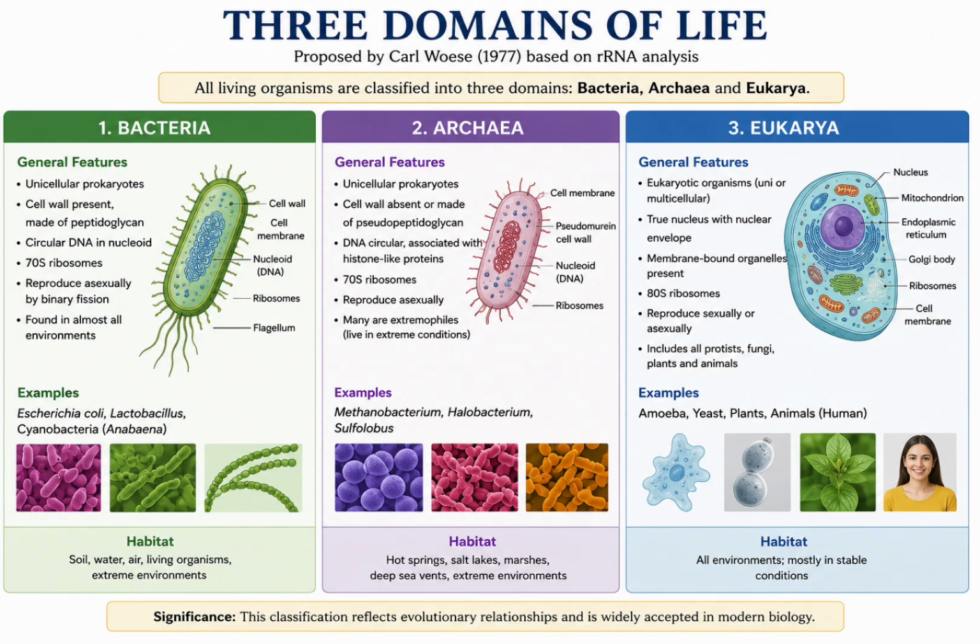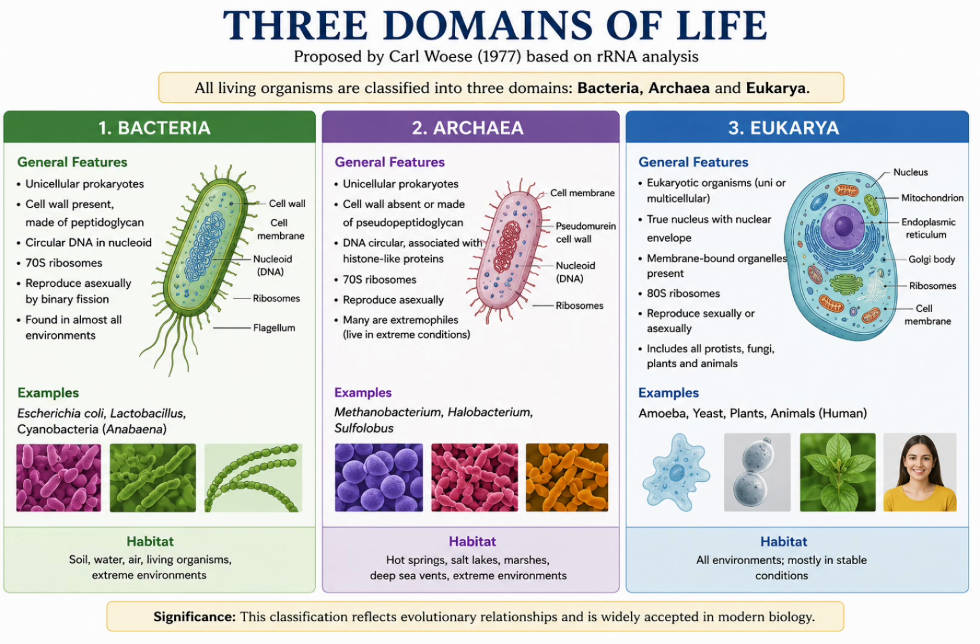So, the three domains are bacteria, archaea and eukarya. Generally, bacteria are prokaryotic, unicellular, not having a true nucleus, no membrane bound organelles, and the cell wall contains peptidoglycan. They reproduce by binary fission and are found everywhere. For example, E. coli, Escherichia coli, Bacillus, Staphylococcus, Streptococcus, and cyanobacteria like Nostoc, Anabaena, etc.